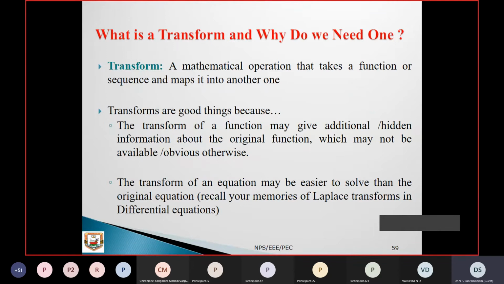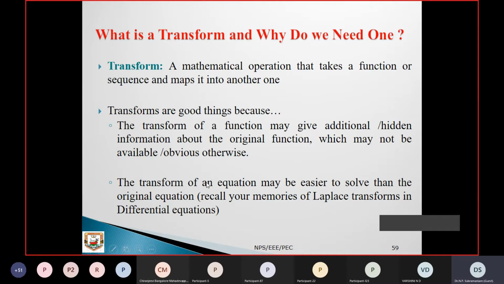Okay. Right. Now, what is a transform and why do we need one? A transform is a mathematical operation that takes a function or sequence and maps it into another one. That is very simple. Transform means we are transforming from one domain to another domain. For example, take the time domain to the S domain. That is called the S transform.